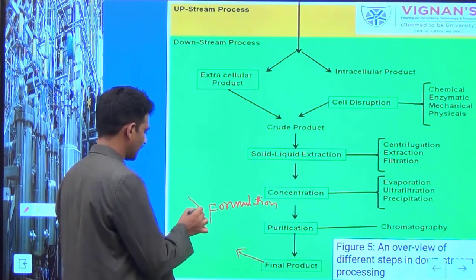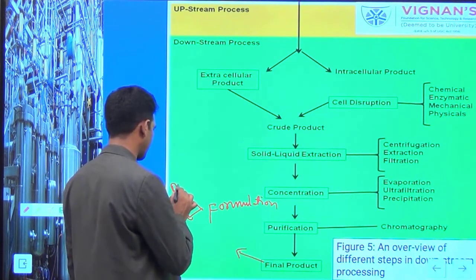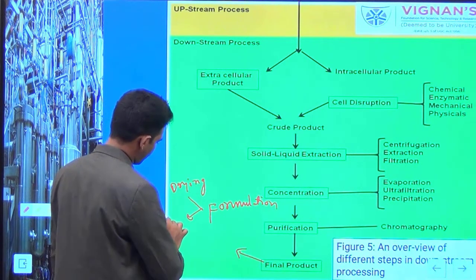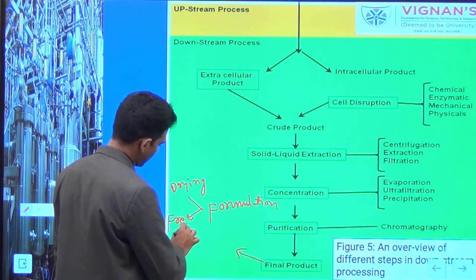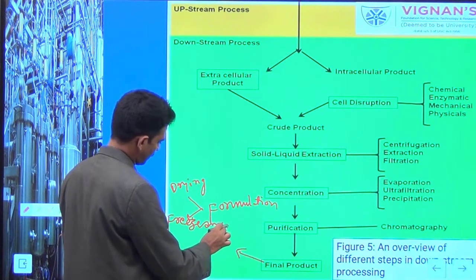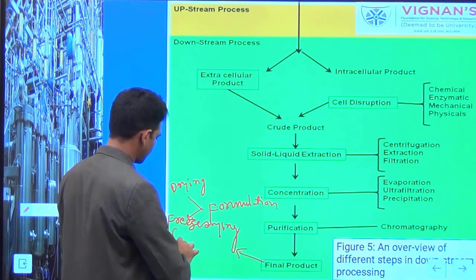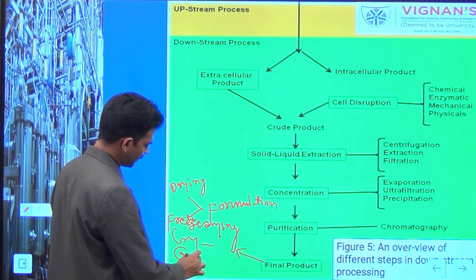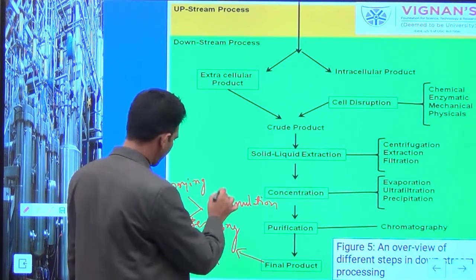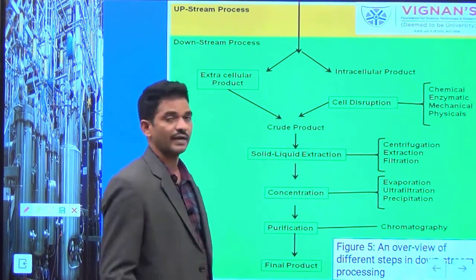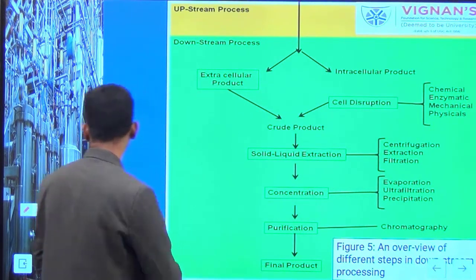This formulation can be done either by a drying process, or you can apply the freeze drying process, or sometimes you can do crystallization, or sometimes granulation also. The application majorly depends upon which kind of product you are working with.